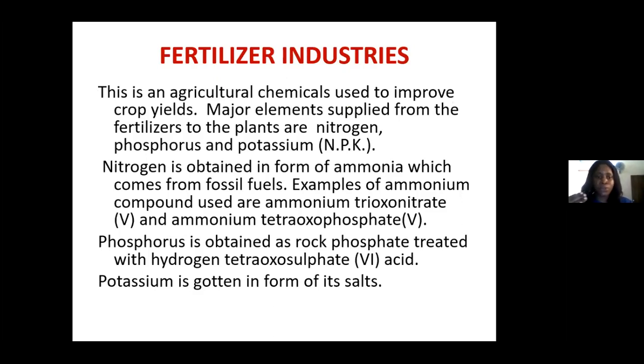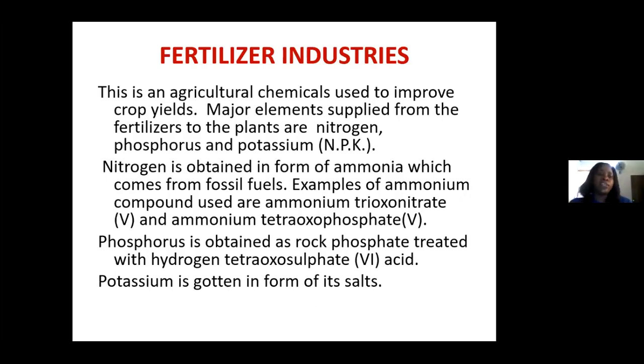Now, these chemicals, we have the fertilizers, we also have the pesticides, okay? And then we also have, basically, for enriching the soil. So the major elements supplied from the fertilizer to the plants are nitrogen, phosphorus, and potassium. Nitrogen is an essential nutrient for plants. Phosphorus is also an essential nutrient for plants. And potassium is also an essential nutrient for plants.